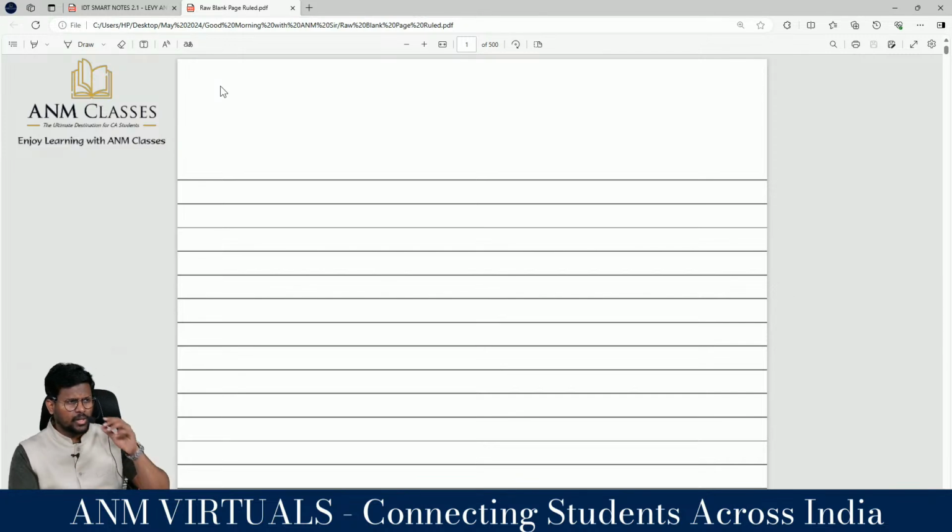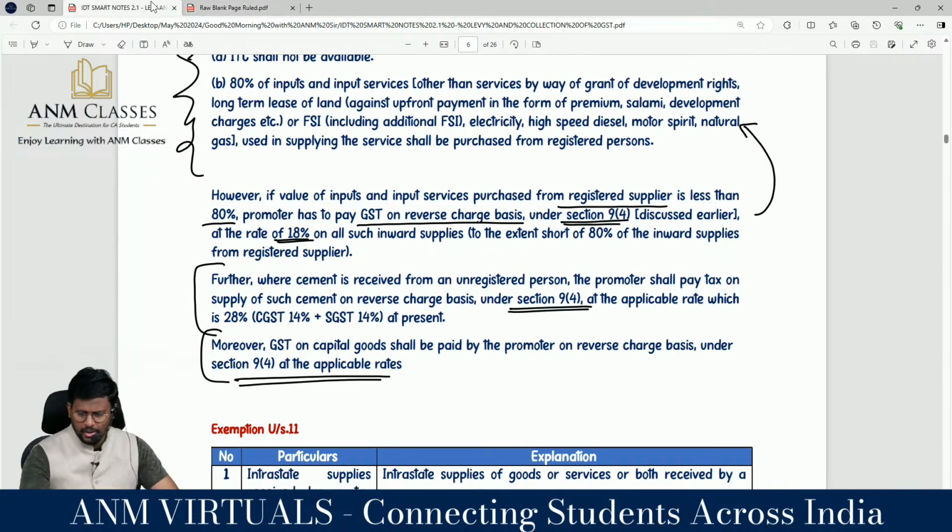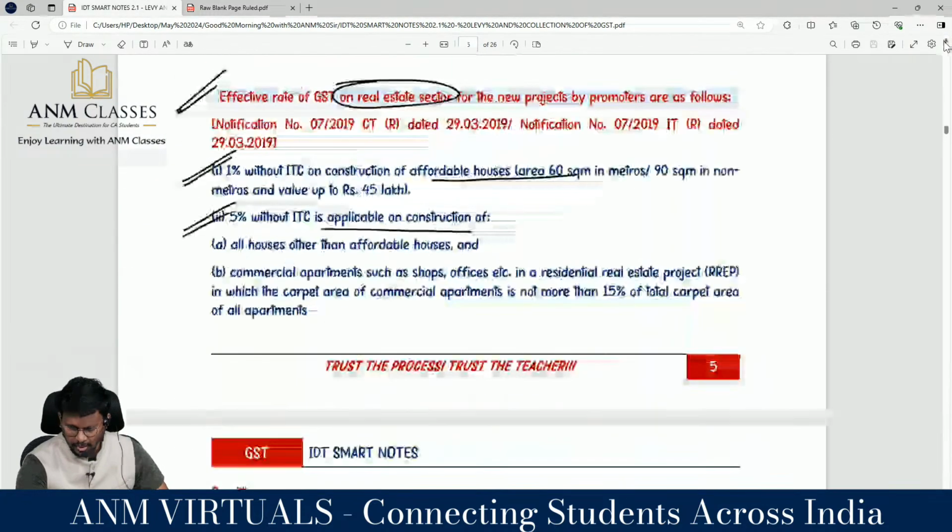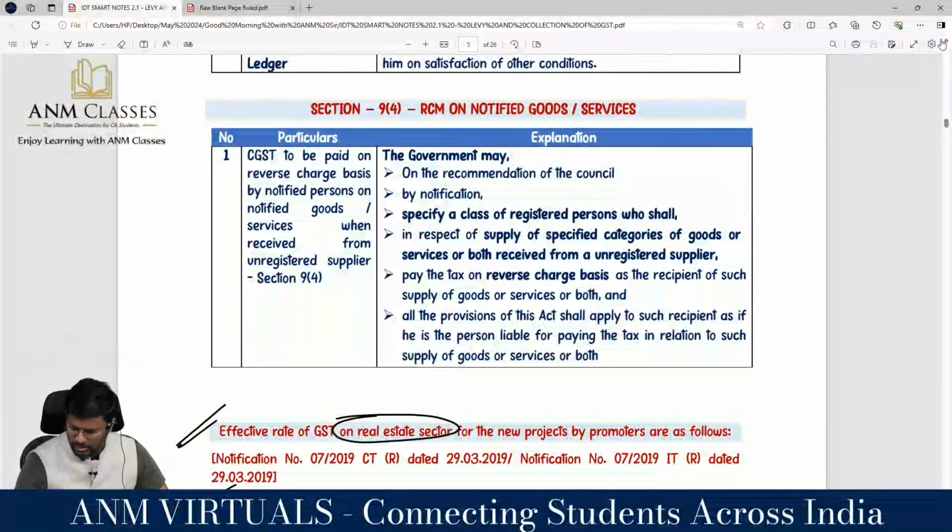Sir, very happy morning to all. Happy morning, sir. So we are doing IDT. It is good morning with ANM. Happy morning with ANM. Yes, sir.